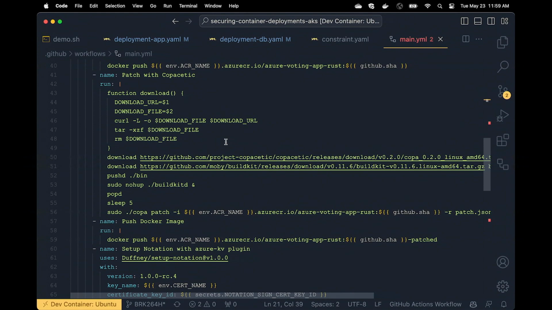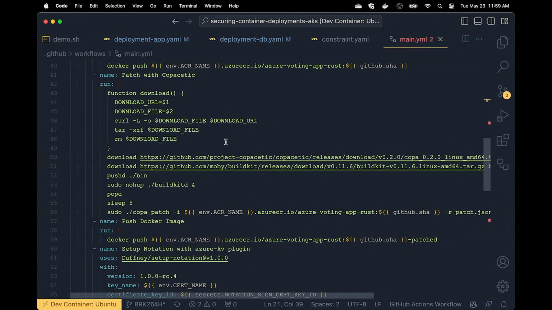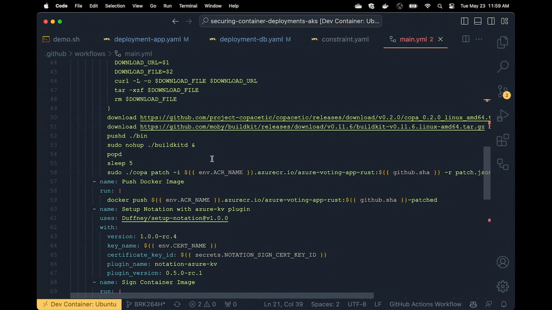Now, Copacetic is a relatively new project, and so there isn't an action available, but because it's a command line tool, we can just shim it into a run command. And so here I have a function that I'm using to download the dependencies. So this requires BuildKit to be able to run. And then also it requires its Copacetic binary as well. And so if you're just curious, I have to do some trickery here where I go into the bin directory, I start BuildKit in the background to start that dependency so Copacetic can connect to it. I pop back out, wait a little bit just for safety reasons, make sure that it's running properly, and then I can run Copacetic.